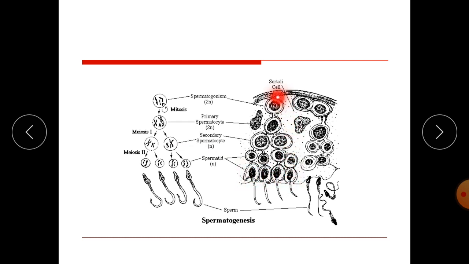So from this one to the production of a normal healthy sperm, it requires almost 70 days. 60 to 70 days are required for the development of a completely mature sperm. This is the process called spermatogenesis. From the spermatogonia, which are diploid in nature, to this stage, which is haploid. N means haploid, and 2N means diploid. In this fashion they are produced.